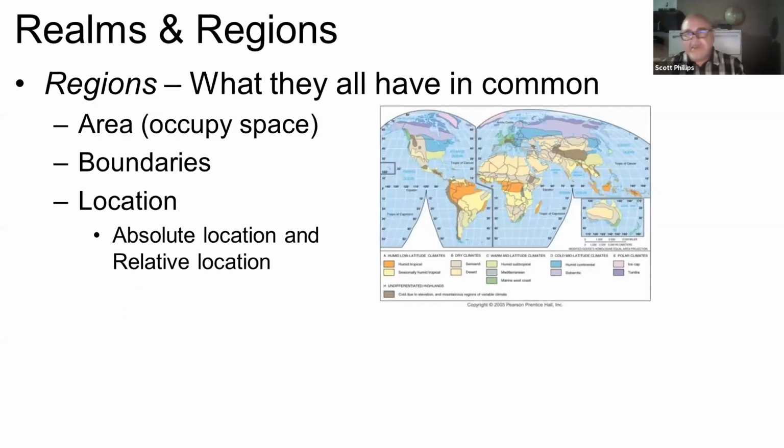And there's different types of regions, but they all have a few things in common with each other. Some of these are kind of intuitive, but let's go over them. They all have an area, they occupy space. They all have boundaries, so that we can map these regions. And they'll have a location, both absolute latitude and longitude and relative location.